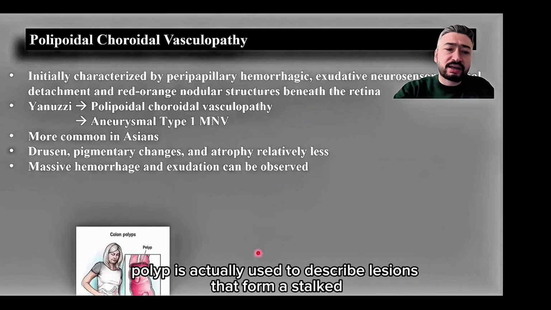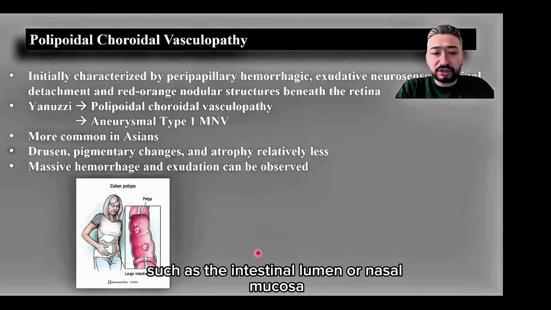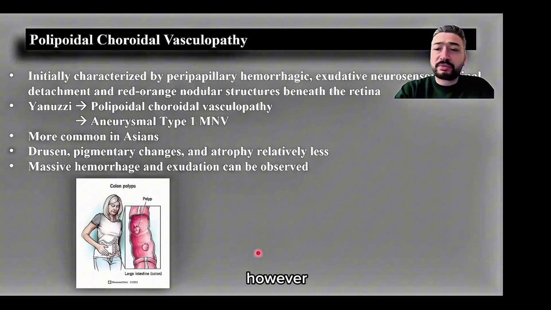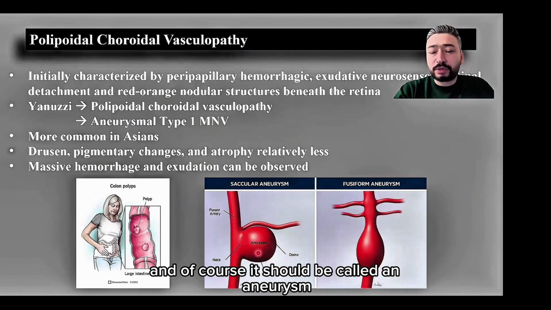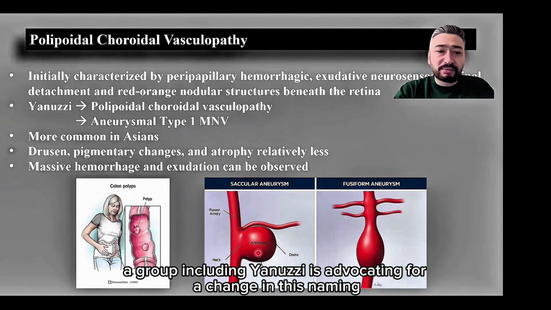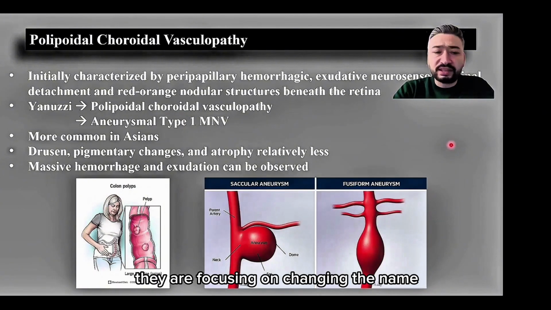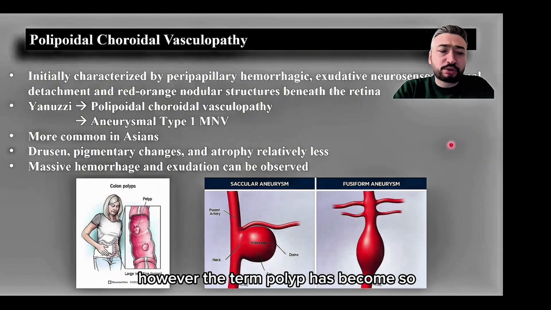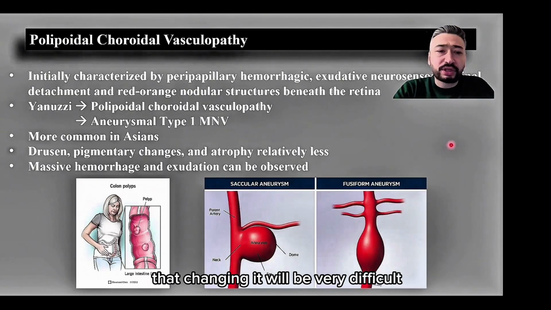Because the term polyp is actually used to describe lesions that form a stalked or sessile protrusion into the mucosal lumen of tissues such as the intestinal lumen or nasal mucosa. However, the expansion we are referring to here is an aneurysmal expansion, and of course it should be called an aneurysm. A group, including Januzzi, is advocating for a change in this naming, suggesting an aneurysmal type 1 macular neovascularization. They are focusing on changing the name. However, the term polyp has become so ingrained in our language and literature that changing it will be very difficult.